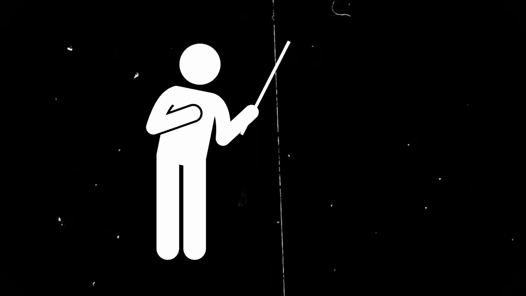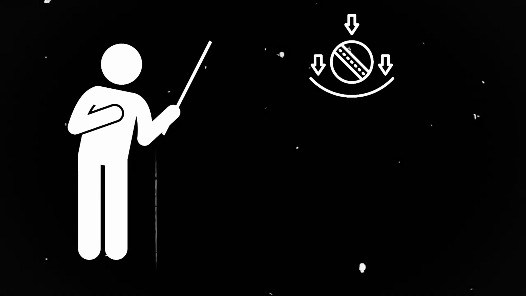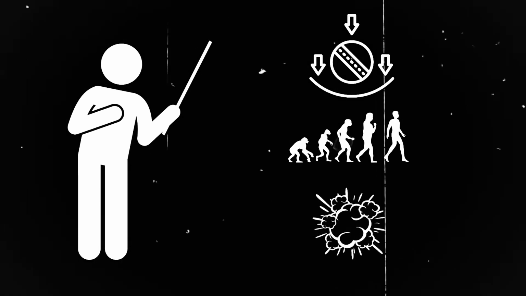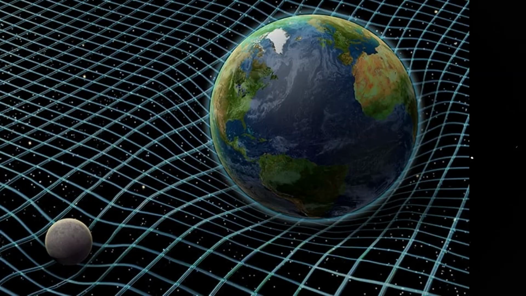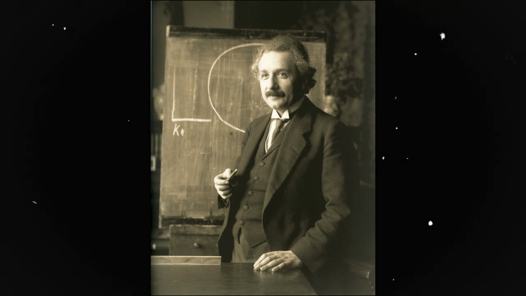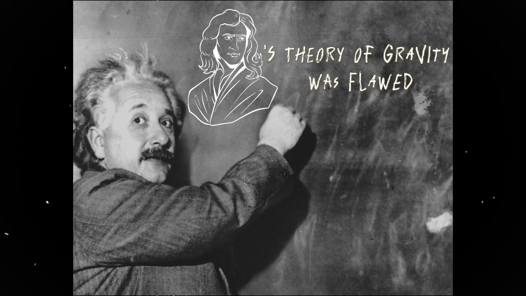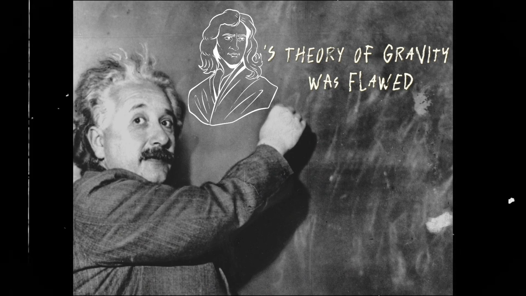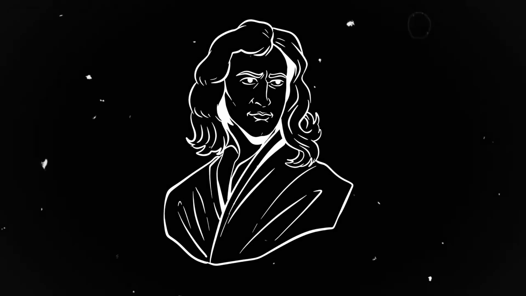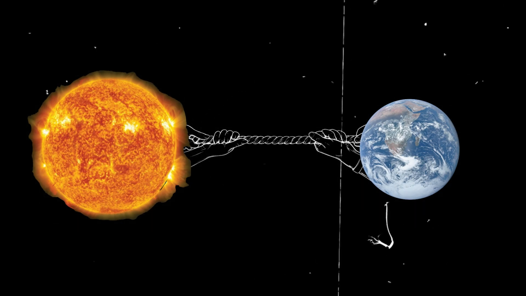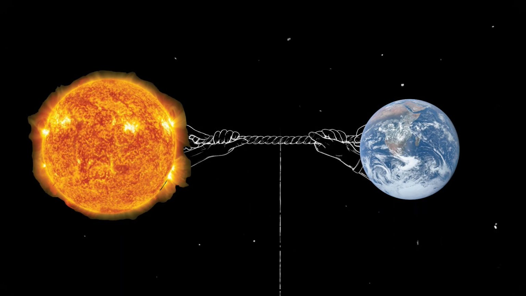In this video, I will tell you about the theory of general relativity, the theory of evolution, and the Big Bang theory. The theory of general relativity was developed by Einstein between 1905 and 1915. According to Einstein, Newton's theory of gravity was flawed. According to Newton's theory, gravity was an instantaneous force caused by the mass of objects.